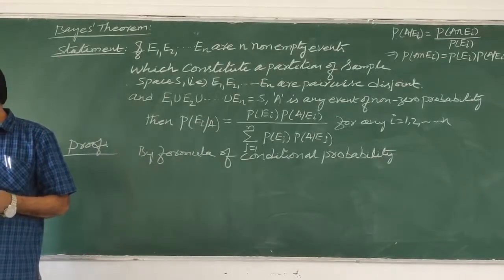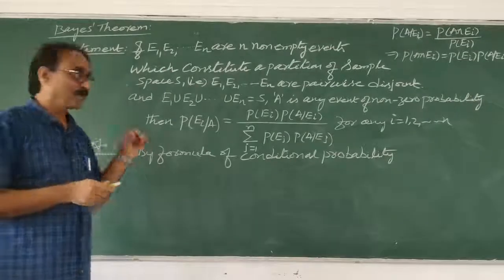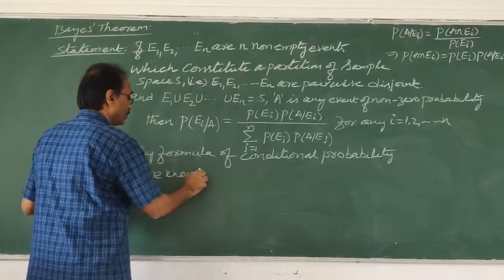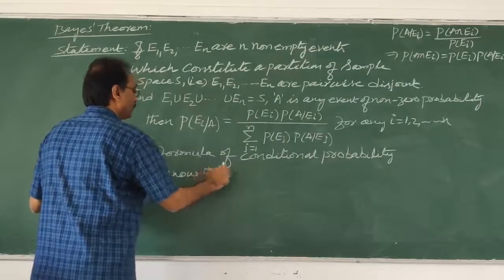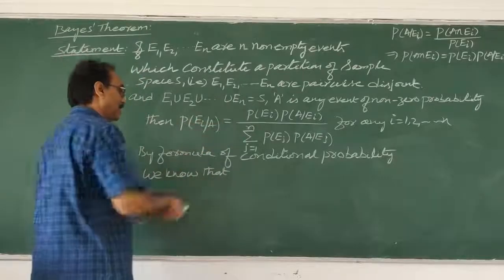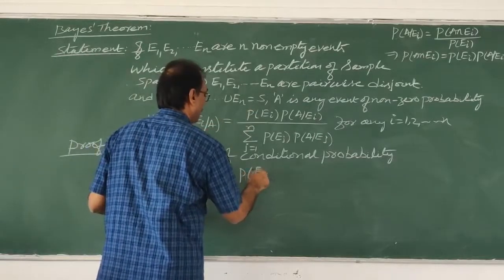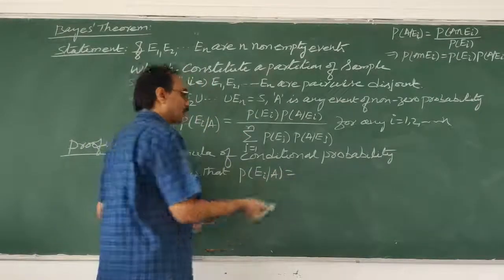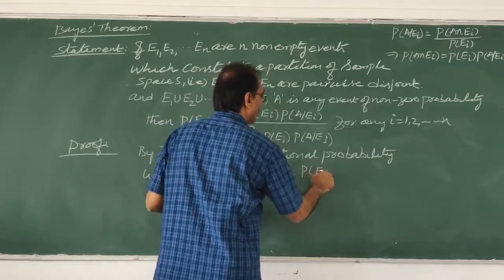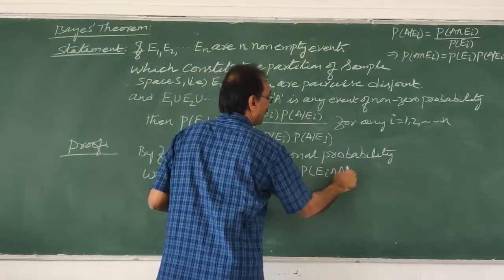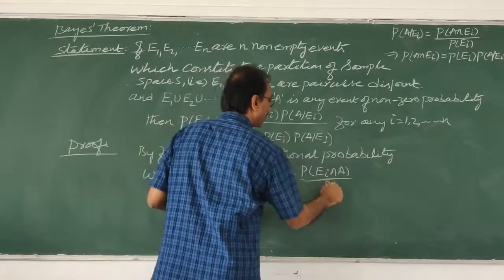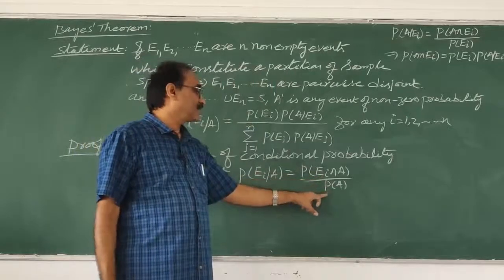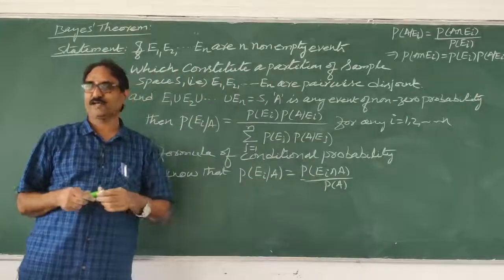We know that. I'll write here, we know that. What you have to prove? This is equal to this, you have to prove. We know that P of Ei given A, think of it as A given B. So this is how much? P of Ei intersection A, or A intersection Ei, both are same, by P of A. Correct or not? You tell me. That is the conditional probability rule. We know it. We wrote it.